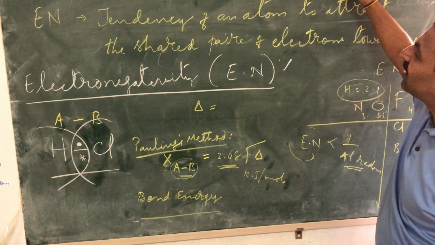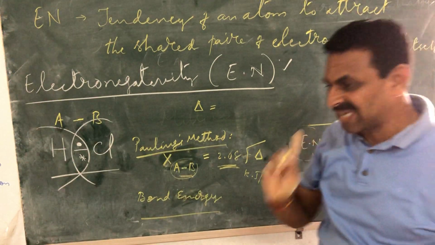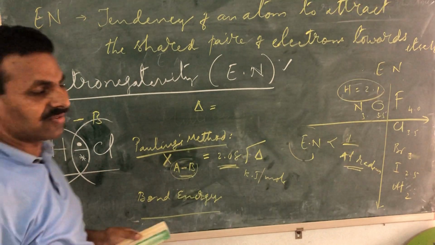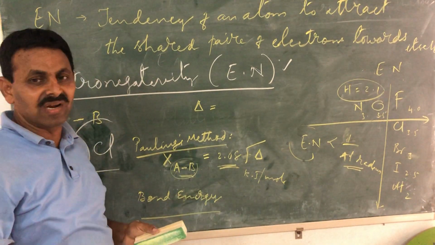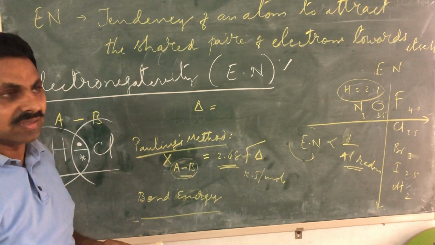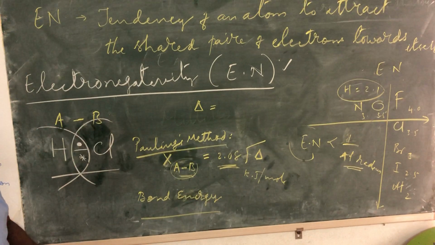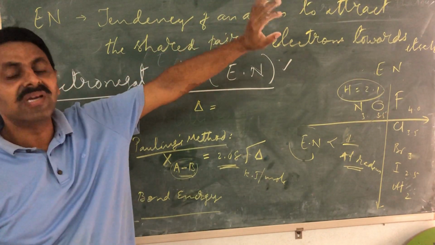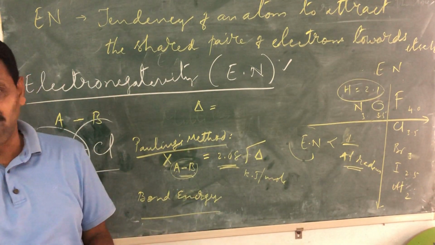And this is the energy released when the bond is formed, not one single bond. By definition, the correct definition is energy released in kilojoules per mole or kilocalories per mole, whatever you can use. This is the unit which we use for bond energy also. So the energy released when 1 mole of such bonds are formed is nothing but bond energy. That means when the bond is formed, energy is released. That is nothing but bond energy.